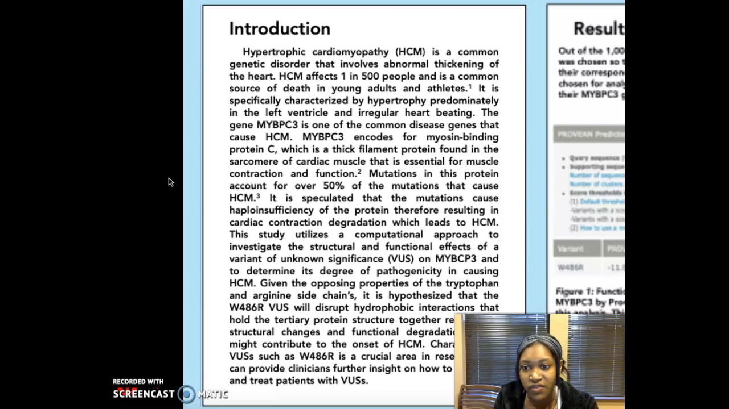My research involved analyzing a suspected pathogenic VUS in MYBPC3 and providing evidence for how it might affect the structure and function of the myosin-binding protein C. Specifically, I looked at the structural impacts that the mutation of tryptophan to arginine at position 486 has on the protein. This mutation involves the substitution of a charged hydrophilic residue for a neutral hydrophobic residue. Given the opposing properties between the residues' side chains, it was expected to observe structural changes in the protein.